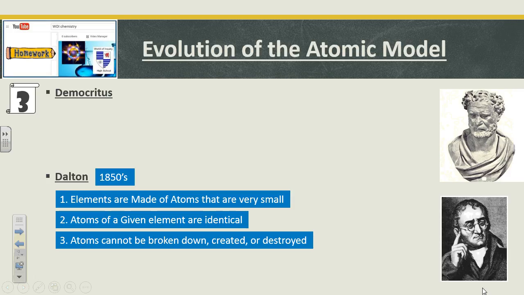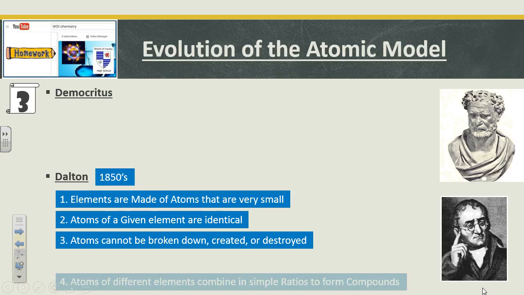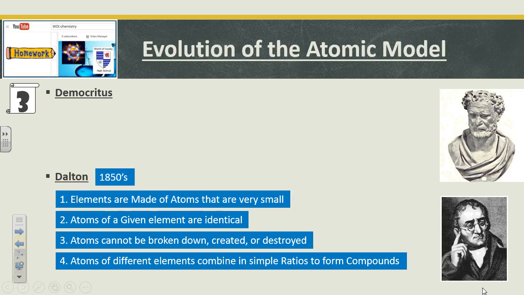3, atoms cannot be broken down, created, or destroyed. This evolves into the theory of conservation of mass. I cannot break down or create any matter, but in chemical reactions, I can rearrange these things. Atoms cannot be created or destroyed.